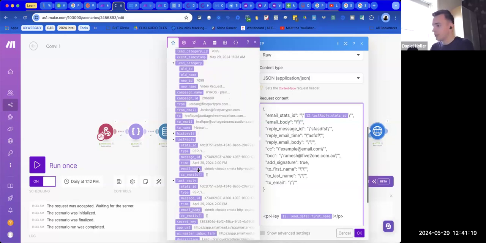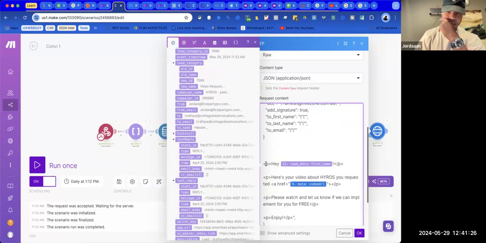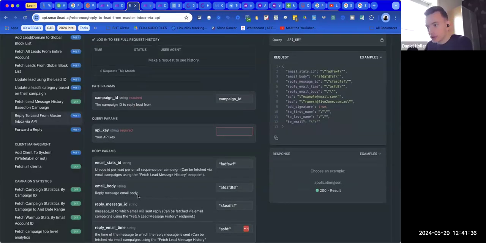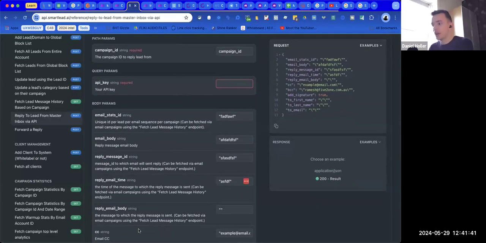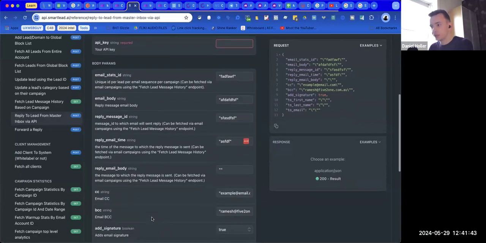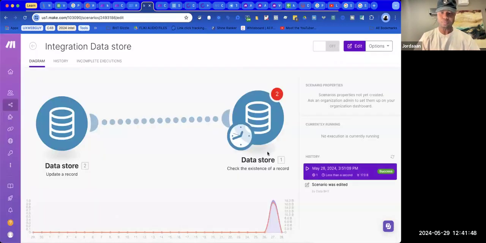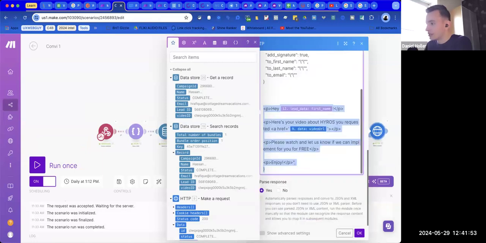That'll probably be the thing that we were just playing with. Well, I'm not sure if it's this one that they want right here or if it's this email body. I'm trying to figure out. Let me read real quick. Email body is the reply message email body. So that's probably what you want to send, if I had to guess. Yes. Okay, cool. Let's do that. I just want to get it done so that we can test it real quick and see if it's even going to work.